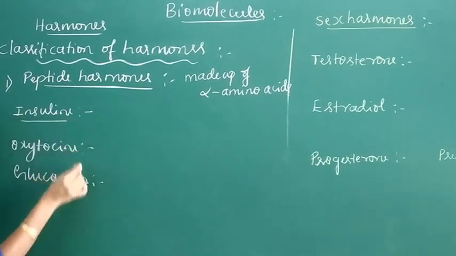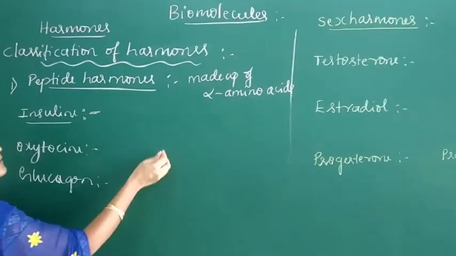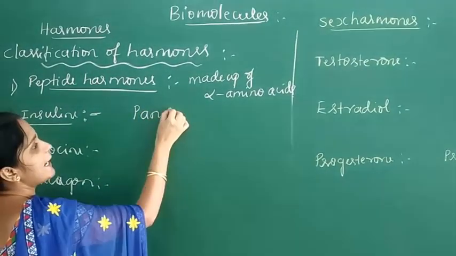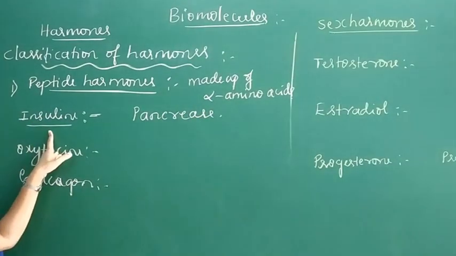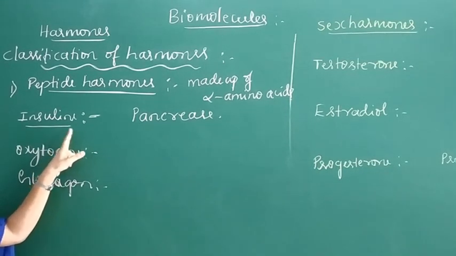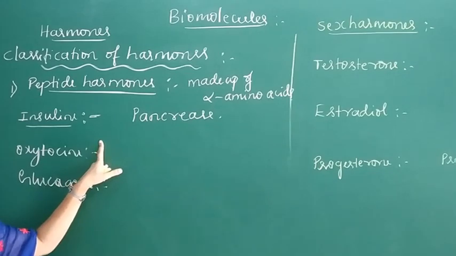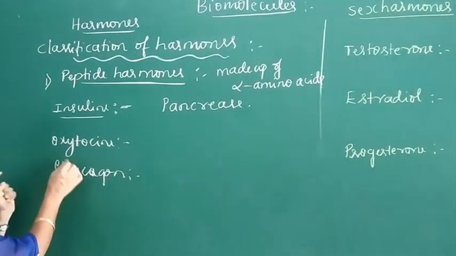Insulin is a peptide hormone. It is secreted from the pancreas. Its function is to lower the blood glucose level by increasing the rate of conversion of blood glucose into glycogen.